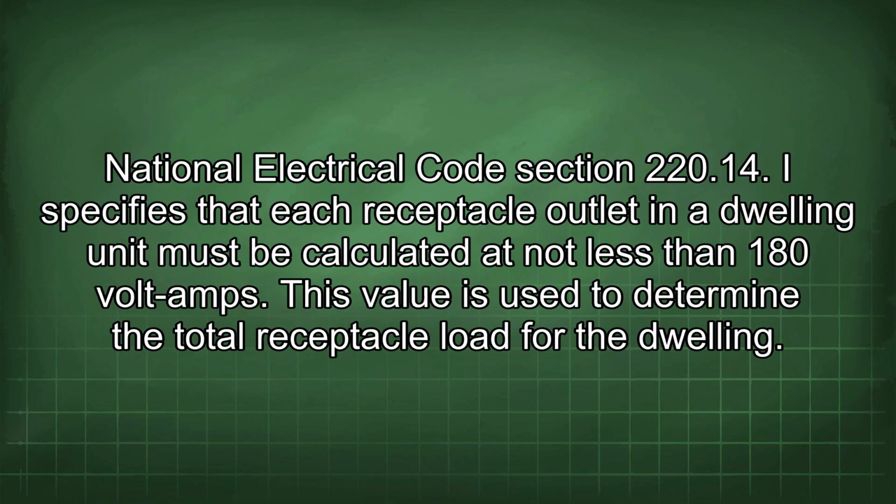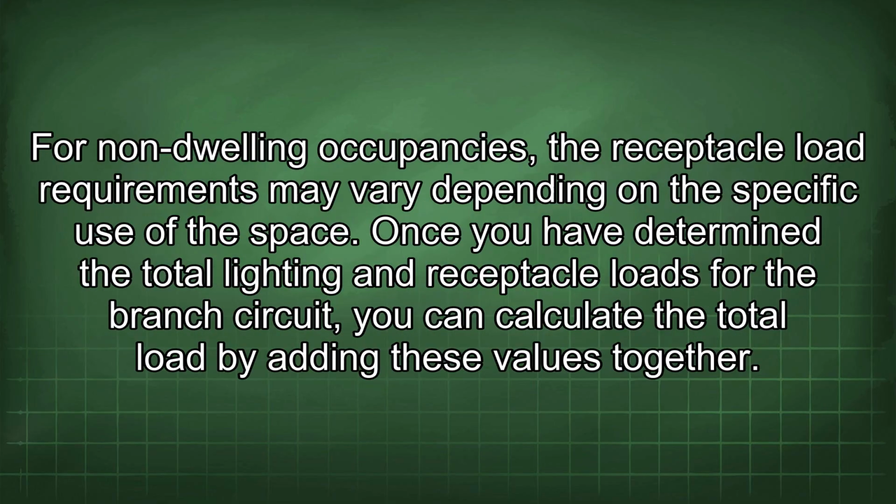National Electrical Code Section 220.14(I) specifies that each receptacle outlet in a dwelling unit must be calculated at not less than 180 volt-amps. This value is used to determine the total receptacle load for the dwelling. For non-dwelling occupancies, the receptacle load requirements may vary depending on the specific use of the space. Once you have determined the total lighting and receptacle loads for the branch circuit, you can calculate the total load by adding these values together.